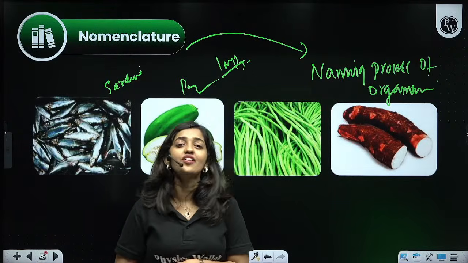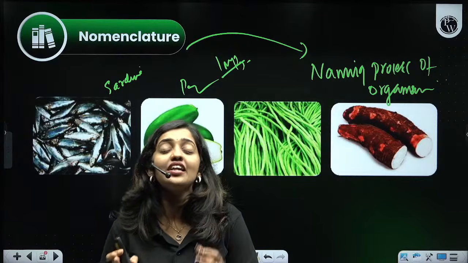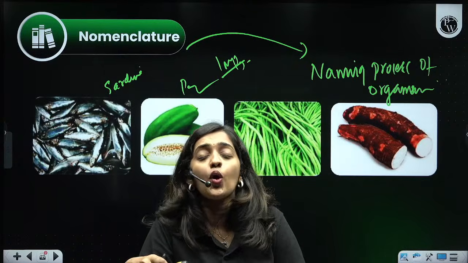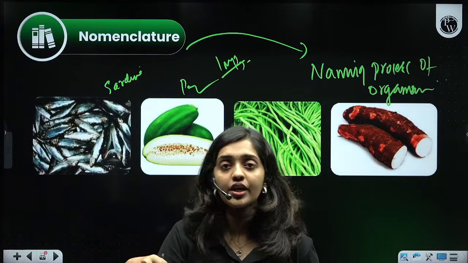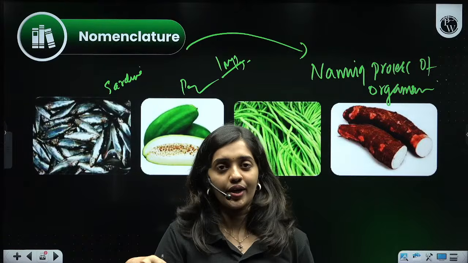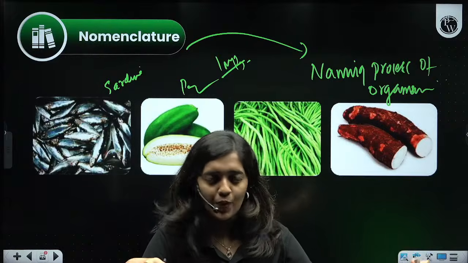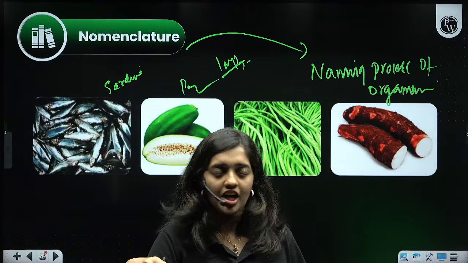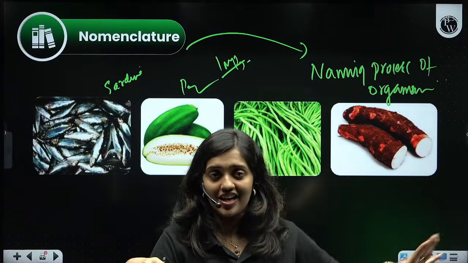So the scientific world has decided to give a particular scientific name to each and every organism. Now we know almost 1.7 to 1.8 million organisms are identified. They did identification, characterization, classification, everything.